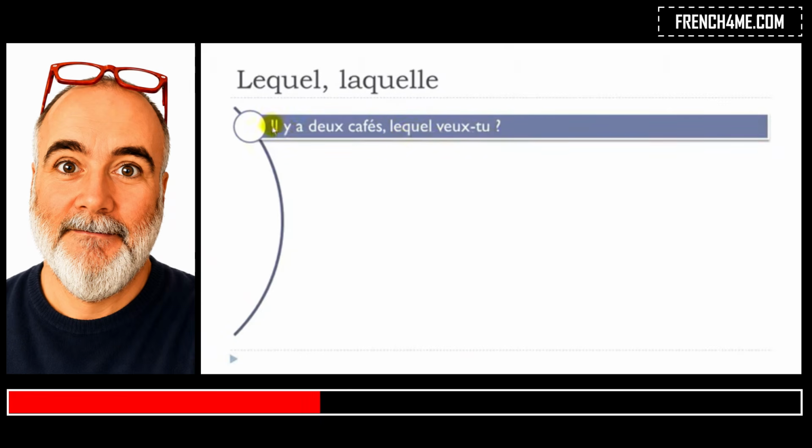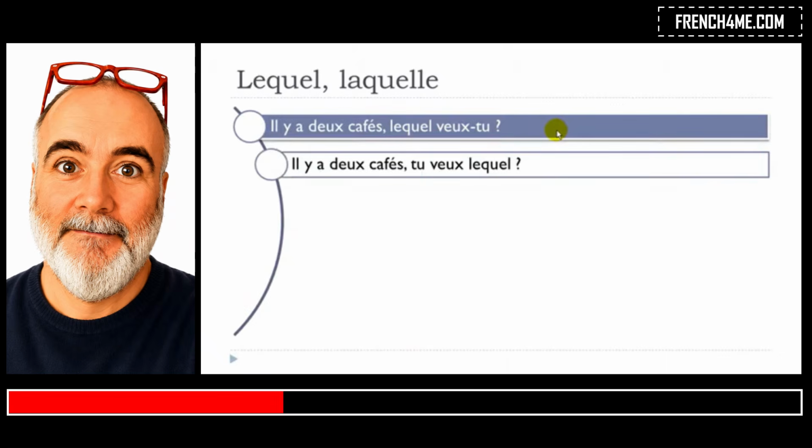Okay, so il y a deux cafés, lequel, so in that case, just to avoid repeating quel café, okay? Veux-tu, so remember, vouloir is to want, tu, you, okay? Do you want? So, lequel veux-tu? Il y a deux cafés, lequel veux-tu? All right, or then it's possible as well. In that case, it's more, let's say, spoken. Okay, the first one is the official one because in that case you put lequel,